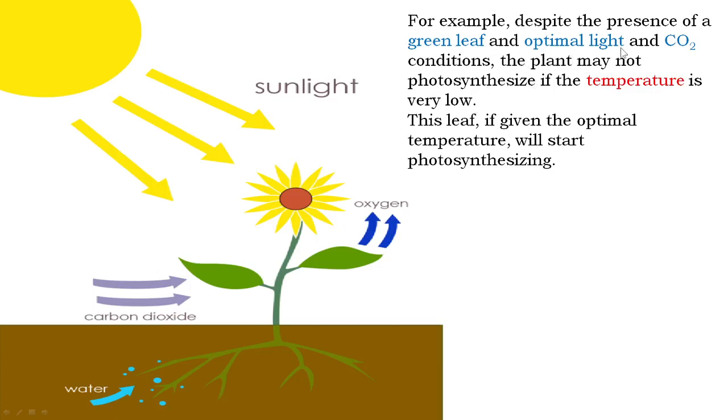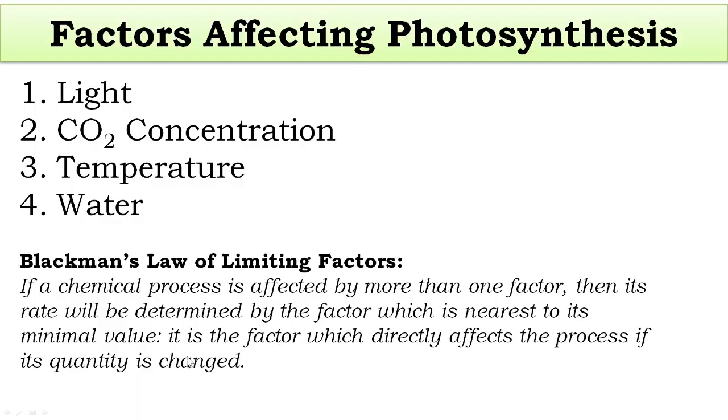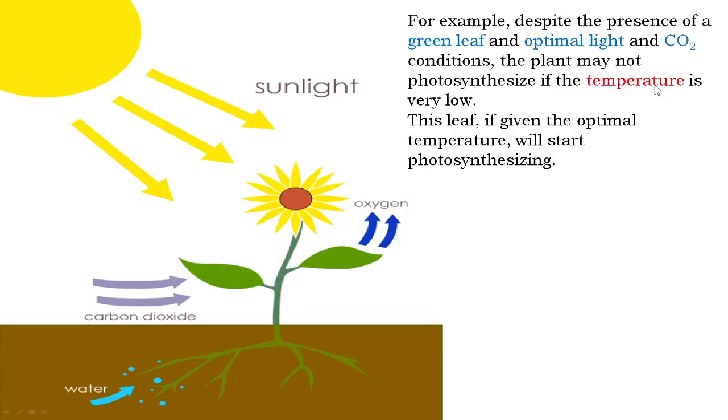The factors are green leaf, optimal light, carbon dioxide concentration, and temperature. Temperature becomes the limiting factor over here. According to Blackman's law of limiting factor, temperature is the limiting factor in this particular case.